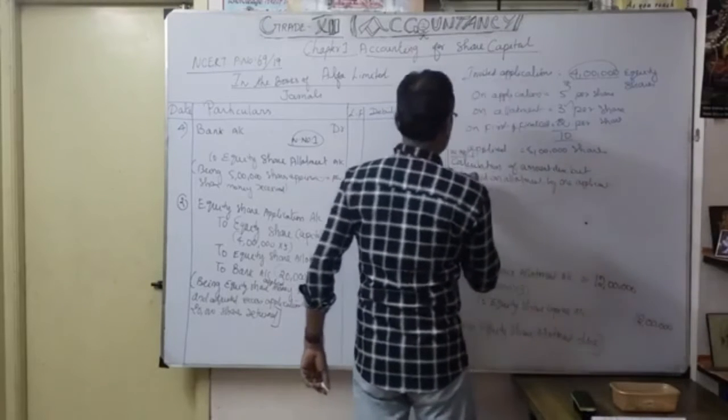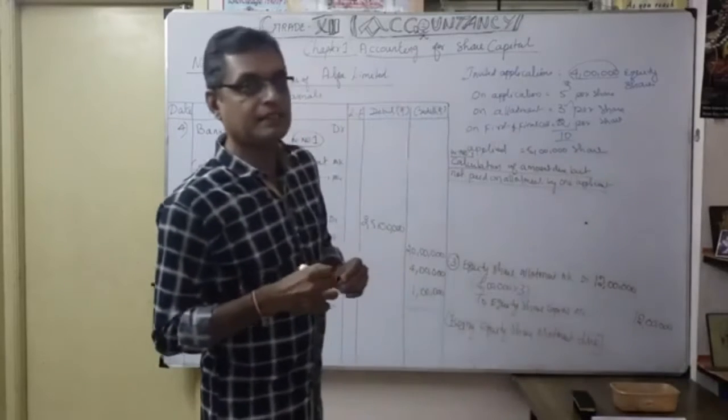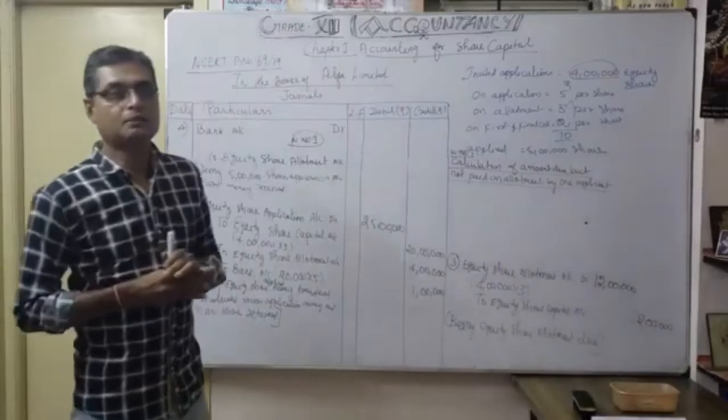This is the heading I am going to calculate first. How much exactly is that one applicant's share allotment due pending.